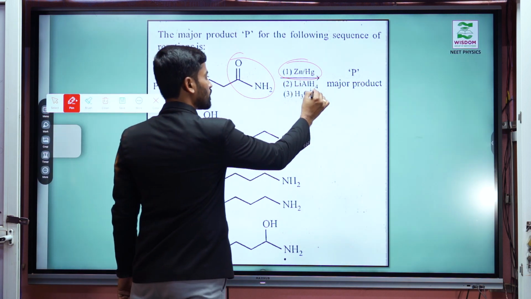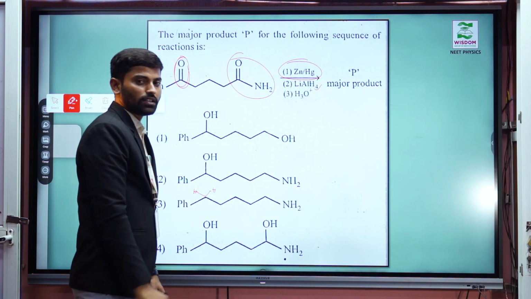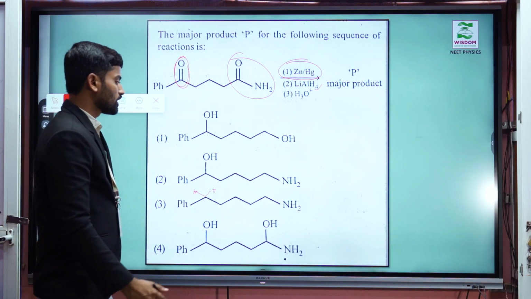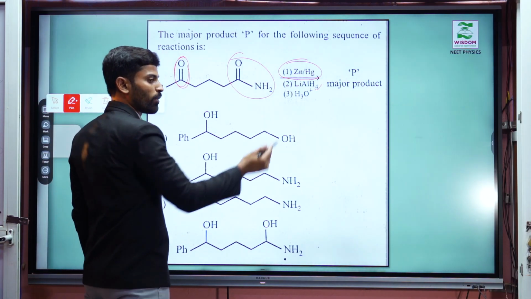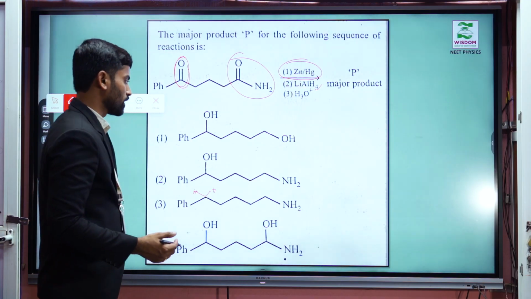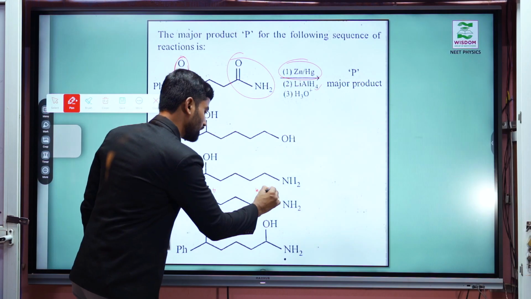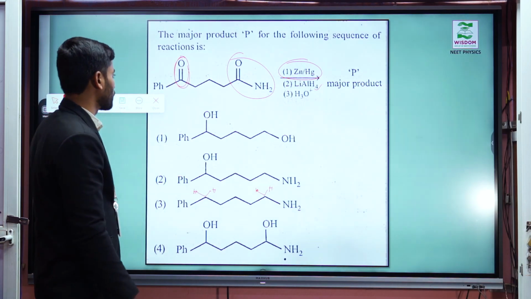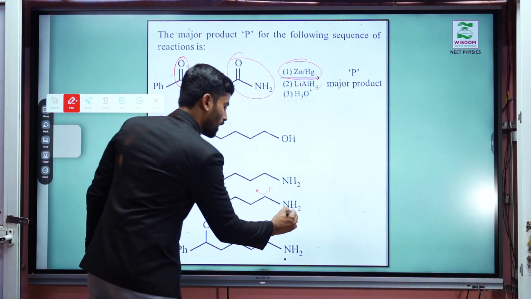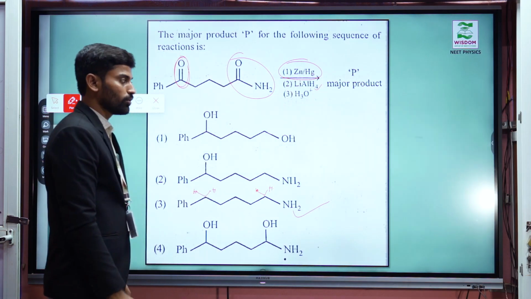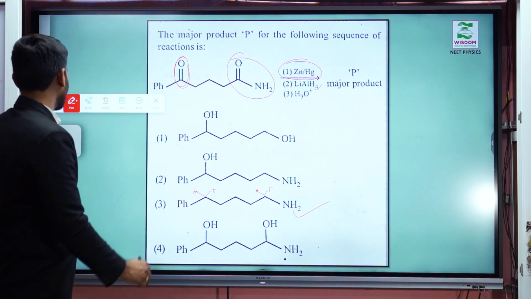And next one, lithium aluminium hydride reduces amides to amines without decreasing the number of carbon atoms. Okay, so then if you observe here, this is the amine, without decreasing the number of carbon atoms. So option 3 is the major product, the answer here. And next one,